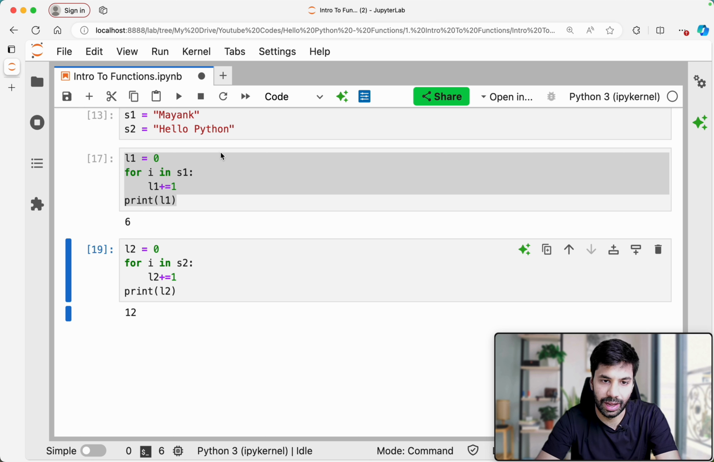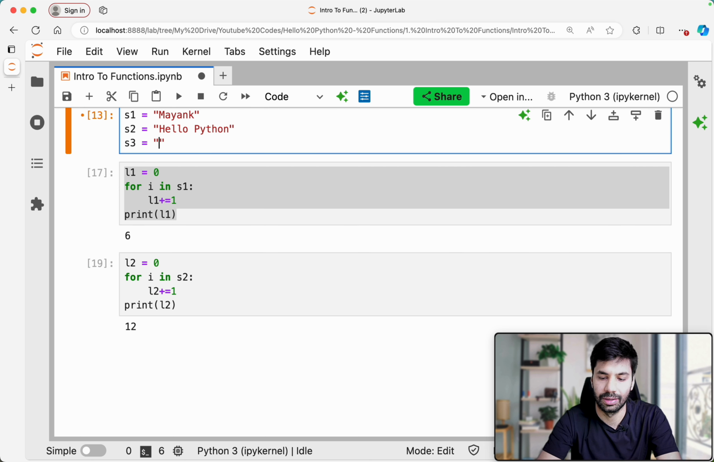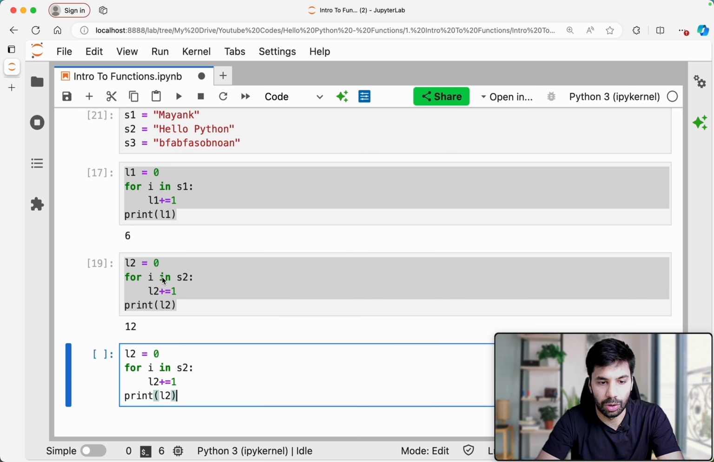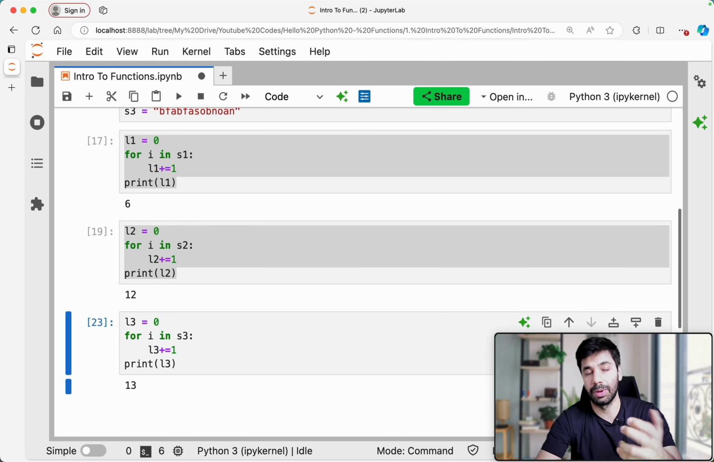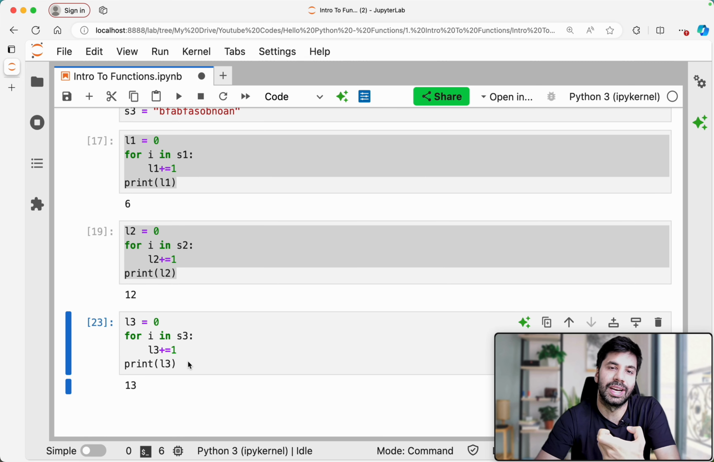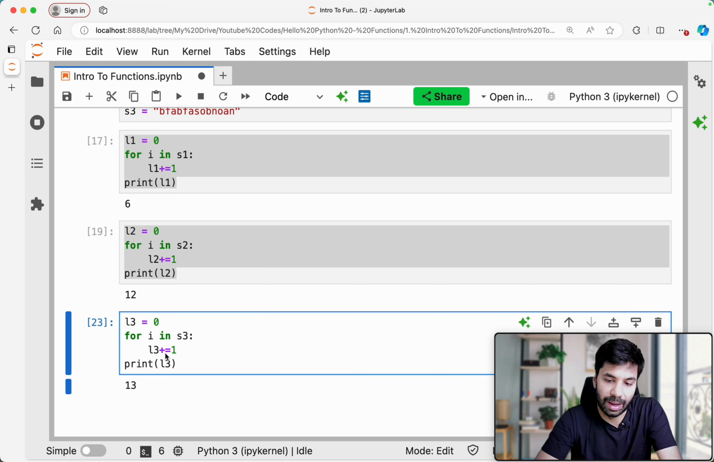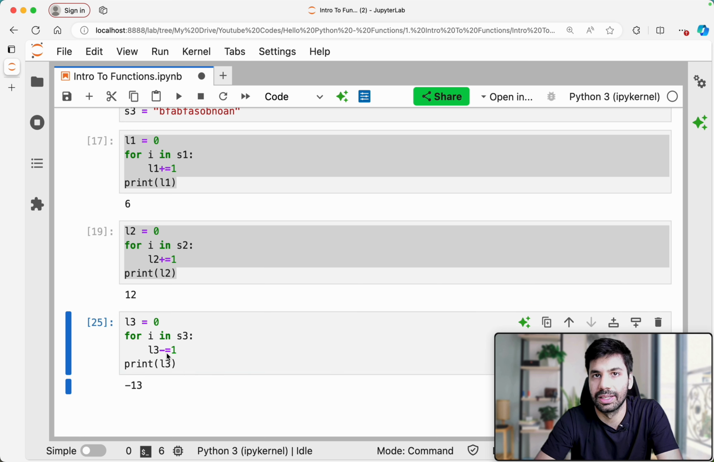Similarly, let's say I have S3, something like a long string. Again, I will have to copy this, with S3 and L3. So I'm able to do this, but I hope you understand that it doesn't make sense to write this logic every time. What if you're writing this logic again and again and someone makes a mistake like this?